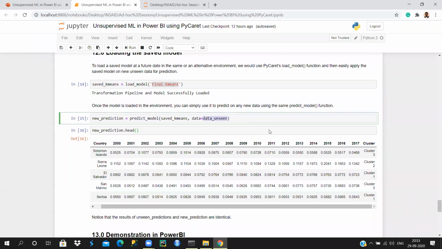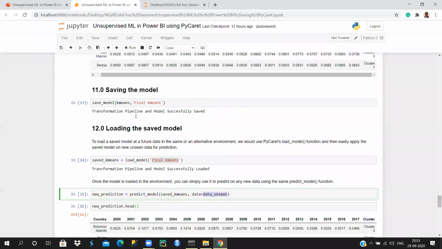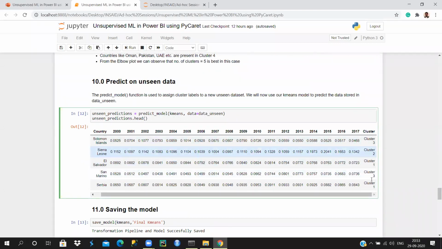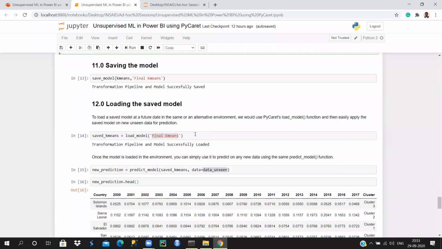So if you compare after saving, this is my unseen data, and before saving, I had these clusters: 3, 2, 1, 3, 1. After saving the model, essentially you don't have to train your model again and again, because you create a model once and you end your session or close it. Again, when you want to go through it or reiterate, you train it again. So we are saving your time here.